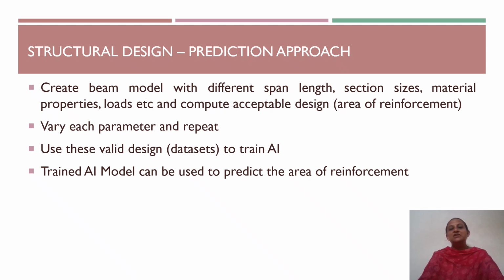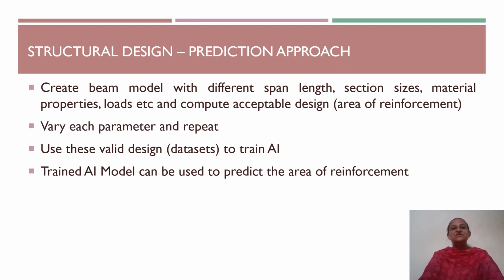The AI model learns the relationship between the beam parameters and the required reinforcement area. Once trained, the model can quickly predict the required area of reinforcement for a new beam configuration. So this is how the prediction approach can be used for structural design, and this is shown as an example of how the trained AI model can be used to predict the area of reinforcement.